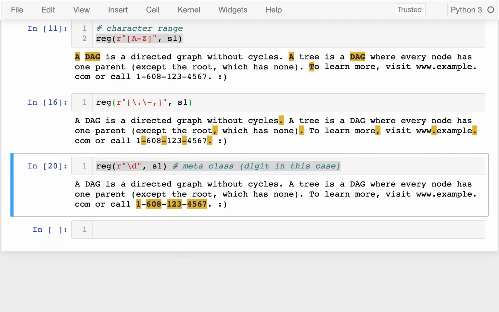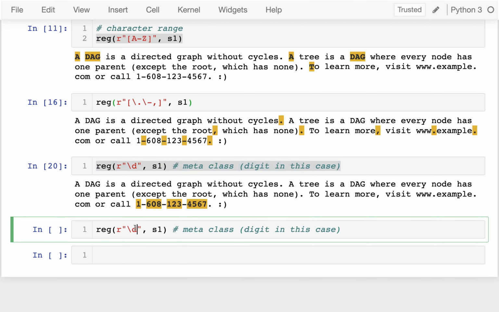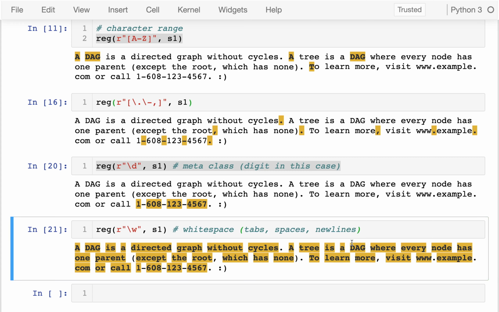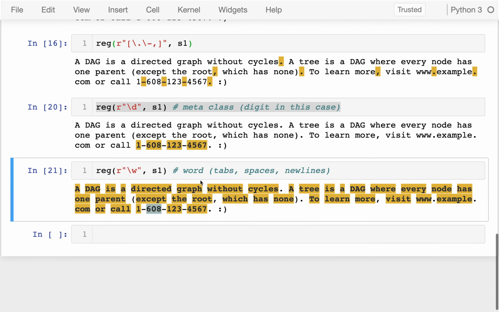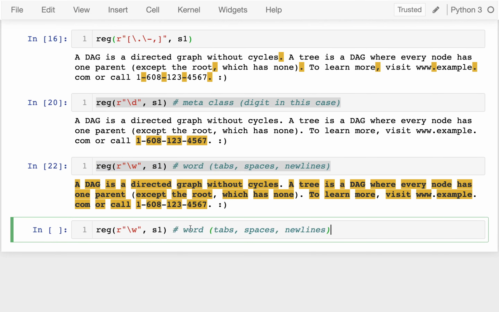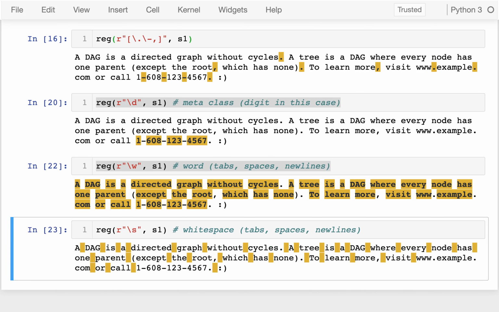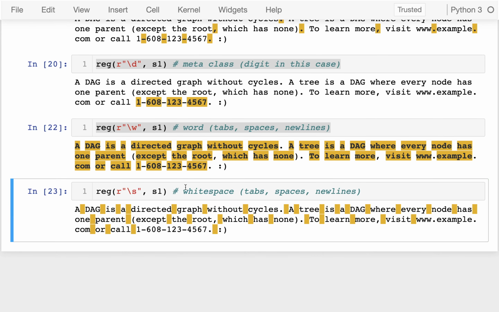Other important ones you should know are \w, and so this one is white space, and so that's like tabs, spaces, new lines, all that good stuff. And actually, I'm sorry, that was a word character. A word character captures all of these things. I got that a little bit wrong. So that was a word character. The white space one, which actually makes more sense, is \s. So that's the white space. I could capture all of that quickly.